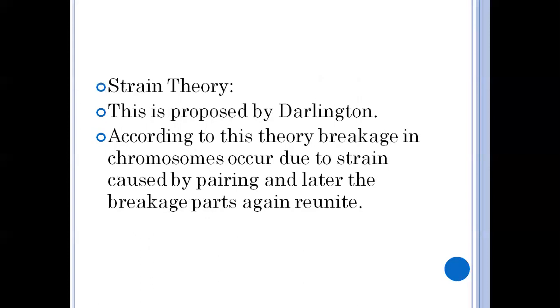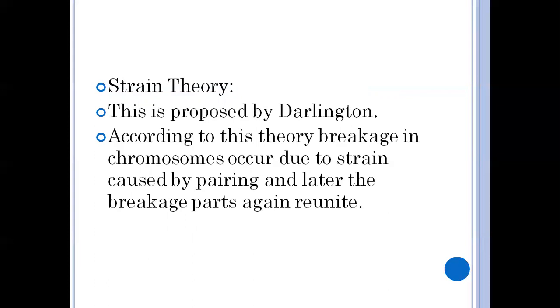And the next theory is the strain theory. It is proposed by the scientist Darlington. According to this theory, the breakage in chromosomes or chromatids is due to strain. In crossing over, first breaking takes place, next rejoining. So how does the breaking take place? Due to the strain.